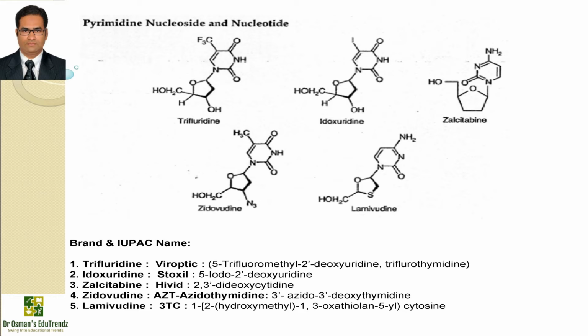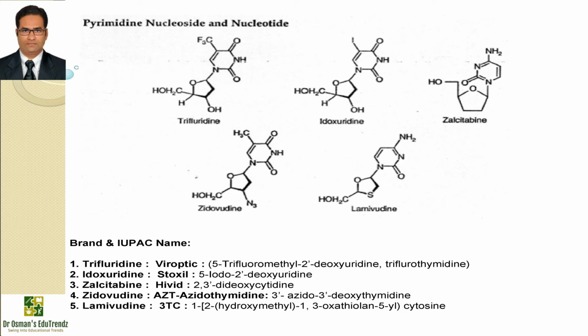Now comes zidovudine. Zidovudine is available with the brand name AZT or azidothymidine. The IUPAC name is 3-azido-3-deoxythymidine, and it has become the most important drug in treatment of AIDS and HIV. This drug is phosphorylated in vivo by cellular kinase enzyme to the corresponding deoxynucleoside triphosphate.